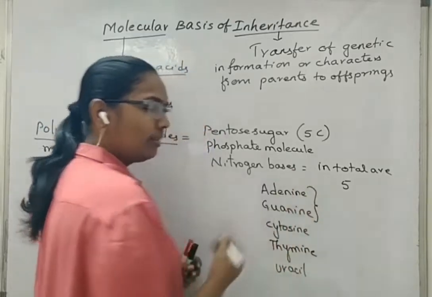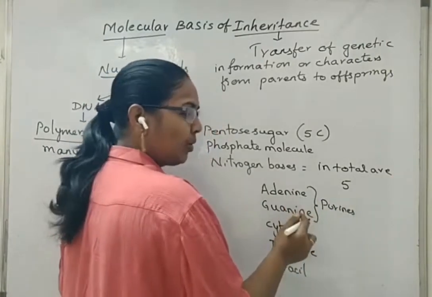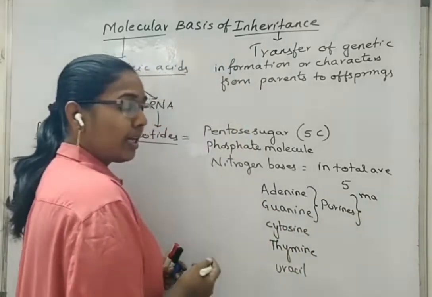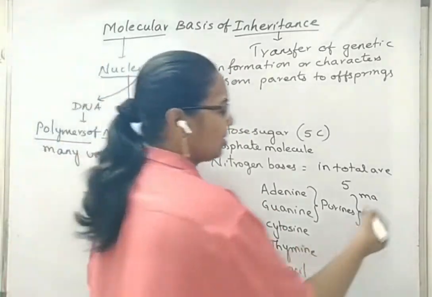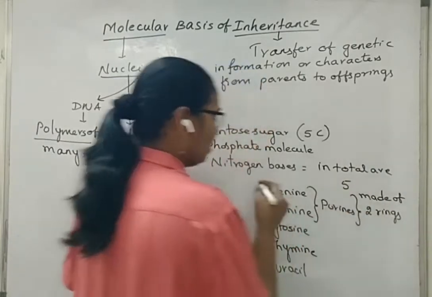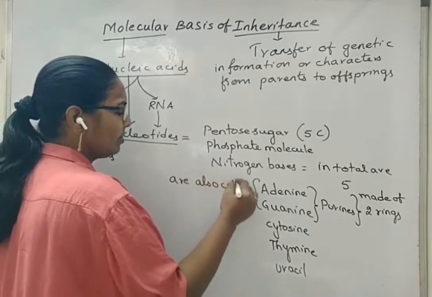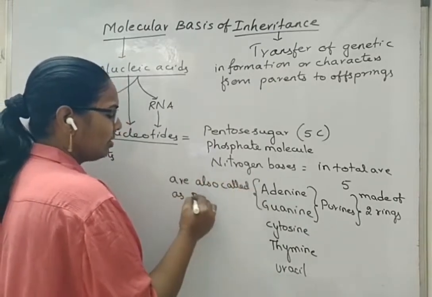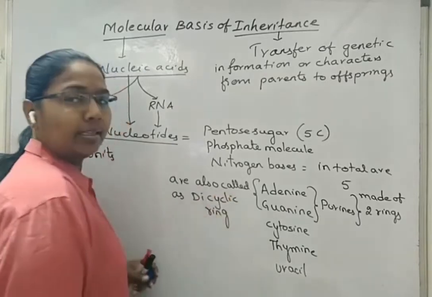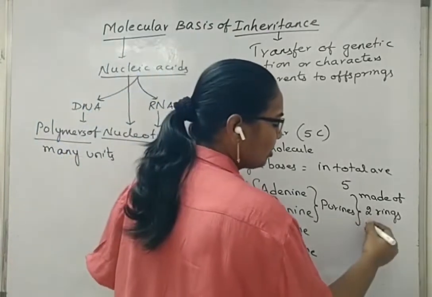Adenine and guanine are called purines. Adenine and guanine are made up of 2 rings, so they are also called dicyclic compounds, or dicyclic ring forms. What are those 2 rings?